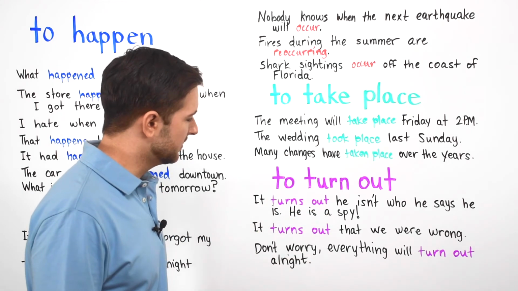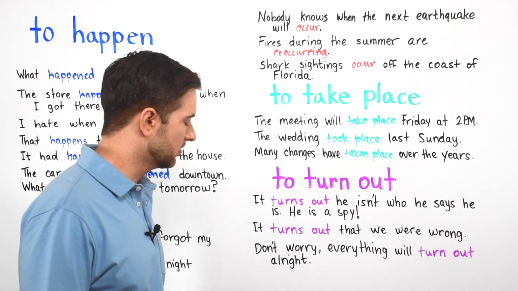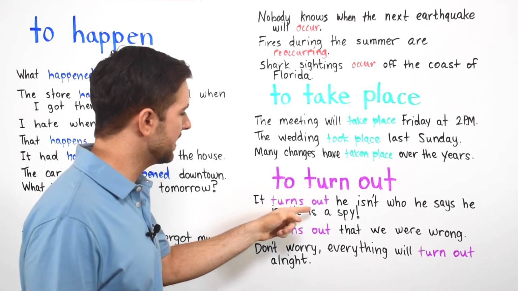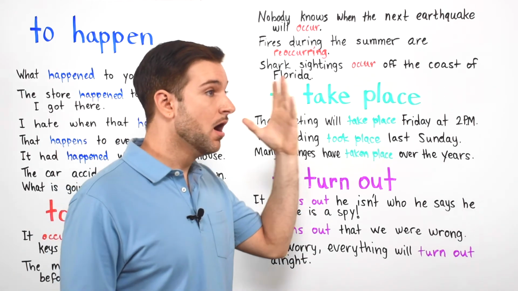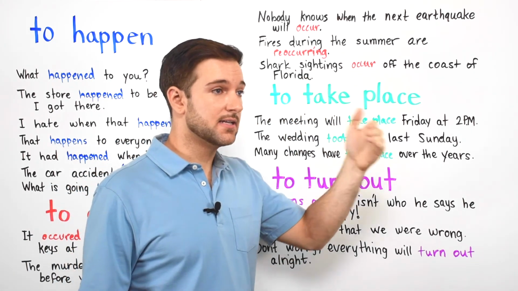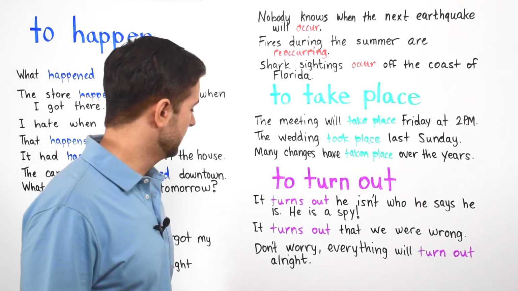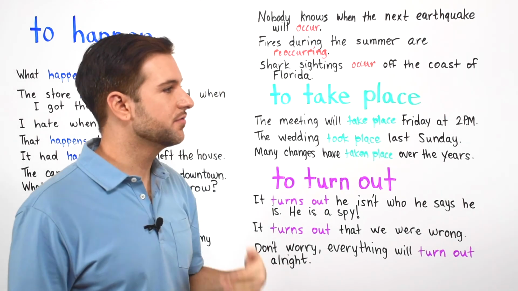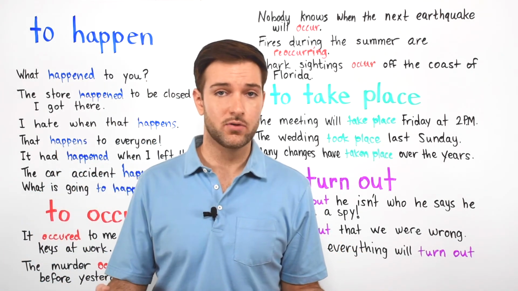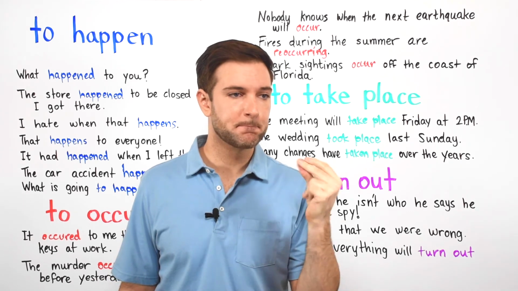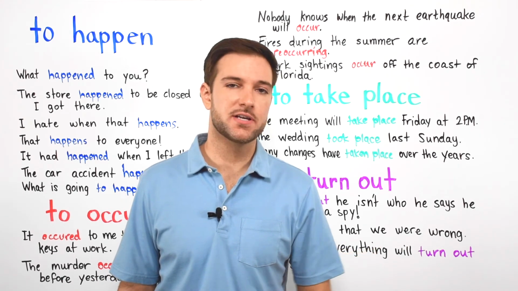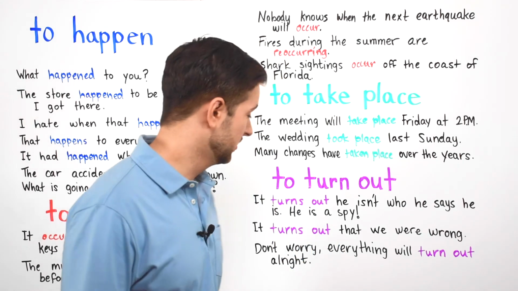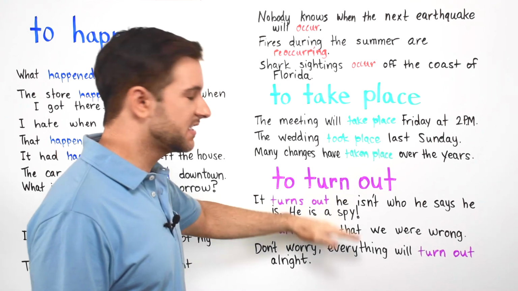He's a spy. He is not here for a job here. He is spying on us. It turns out, it's like a revelation. It turns out that we were wrong. You say something over and over again, you think you're right, but you're like, turns out that we were wrong. We're not right, we're wrong. So you don't expect these things.